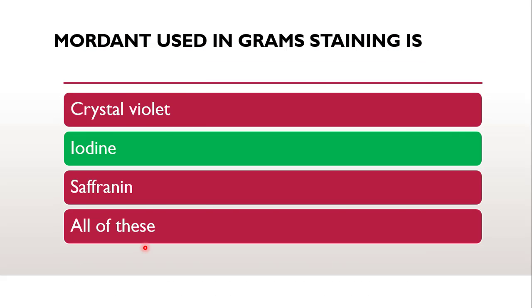This mordant has the major function that it works as a dye fixator. Iodine will fix the primary stain, that is crystal violet, to the gram positive bacteria, and due to that fixation, due to the complex formation, the decolorizer will not be able to decolorize the gram stain. Because of this dye fixation property of the mordant used, gram positive will retain the primary stain.